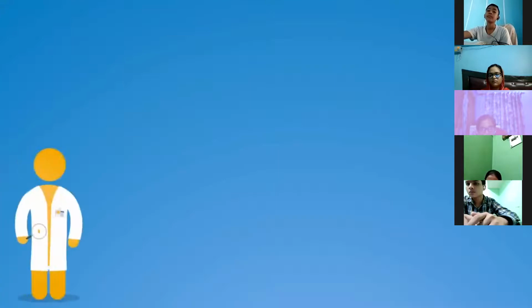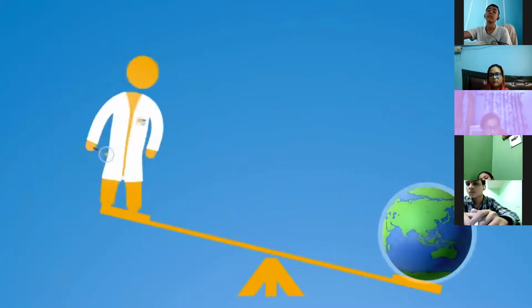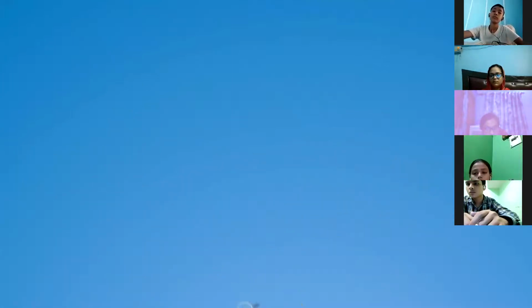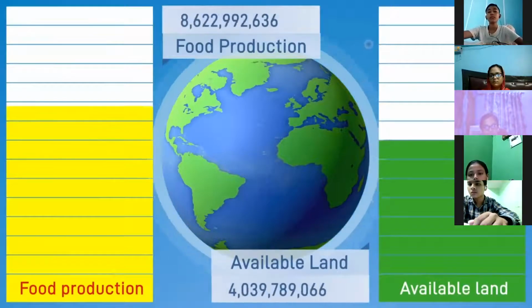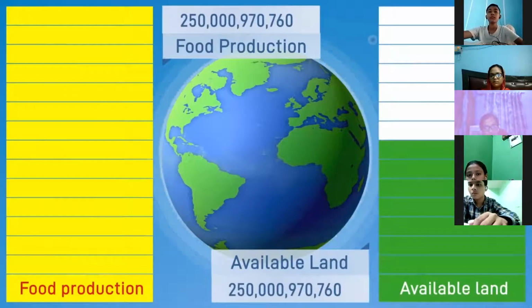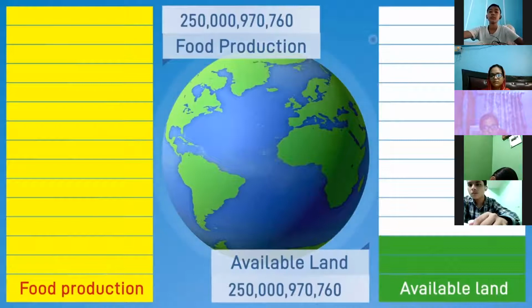Therefore, before you decide what you're going to change, it is important to understand how one choice about land use will impact another. To feed the world sustainably, we will need to increase food production on the same amount or on even less land than is currently available.